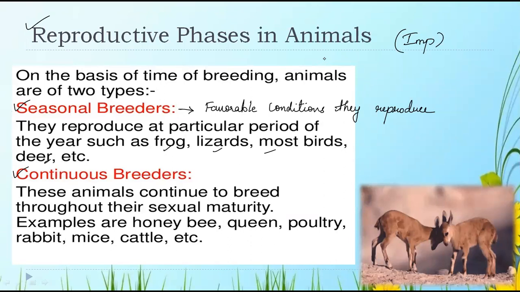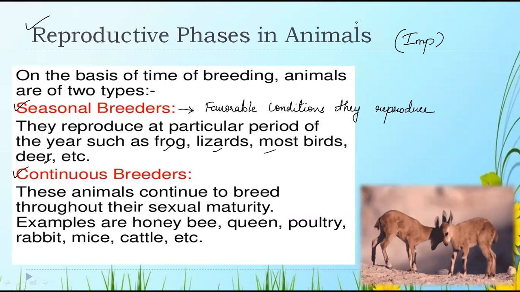Is it clear about the continuous breeders?